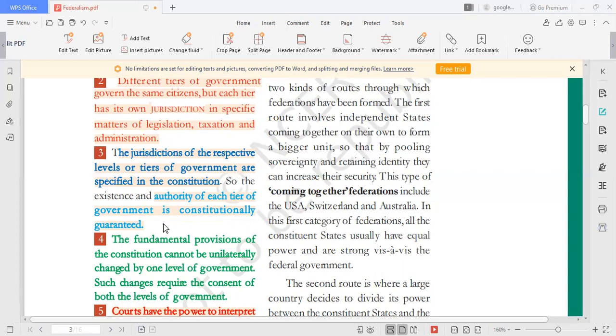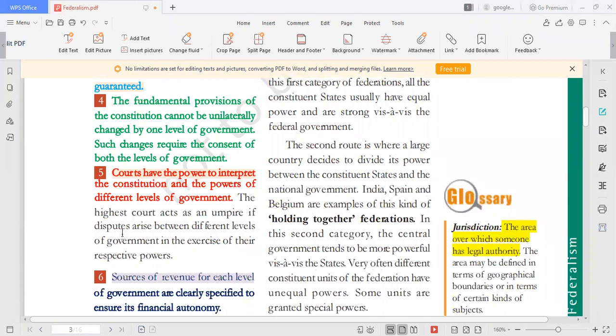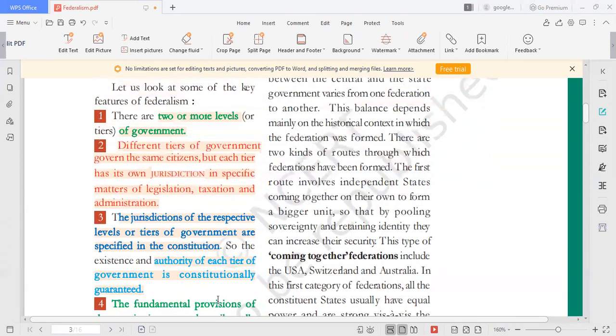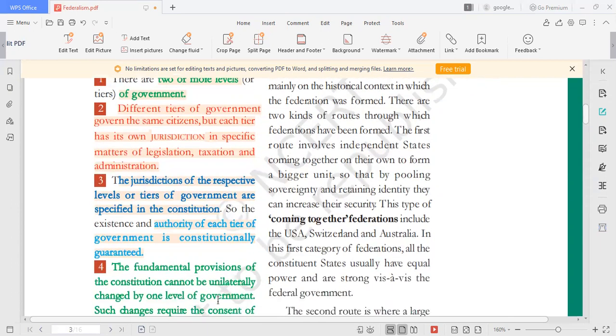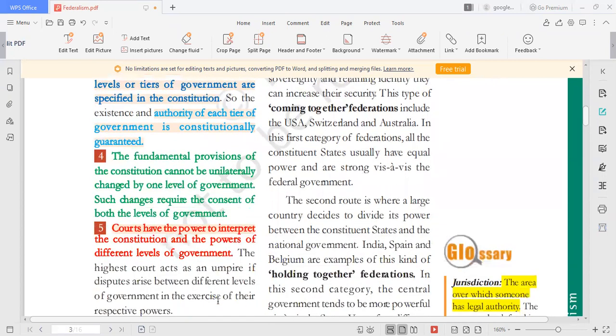So leaving the fourth and fifth, let us move on to the sixth point. Sources of revenue of each level of government are also clearly specified in the constitution. Come to the second point: different types of government govern the same citizen, but their jurisdiction is specific in the matters of legislation, taxation, and administration. That jurisdiction is clearly specified in the constitution.